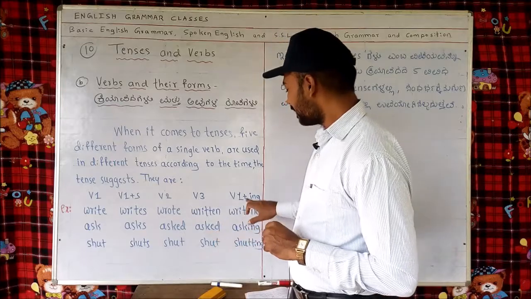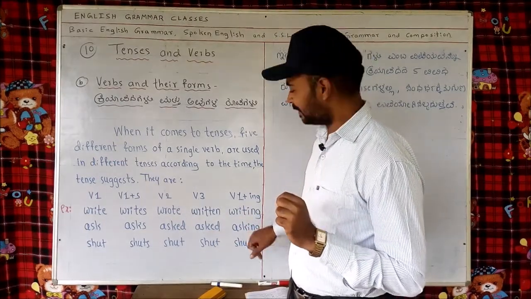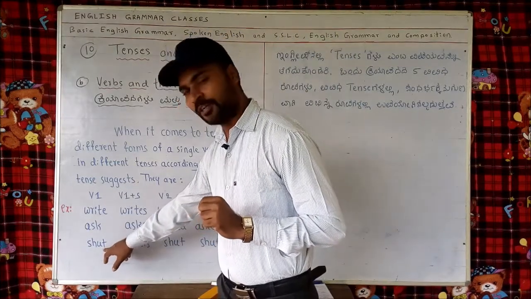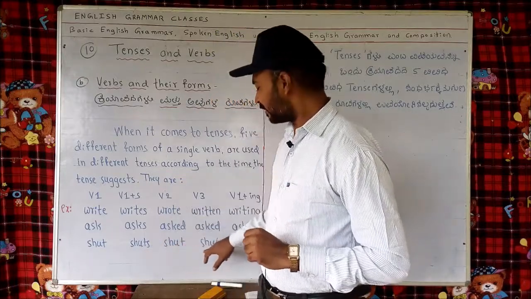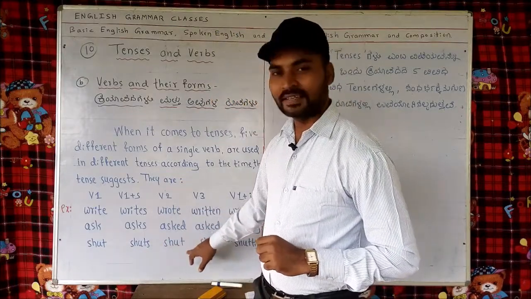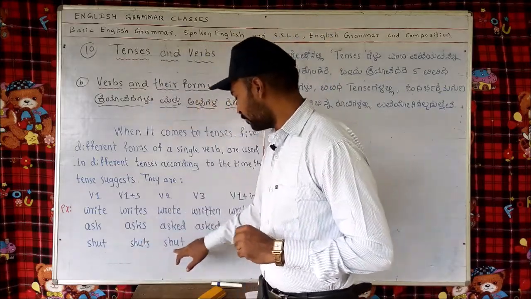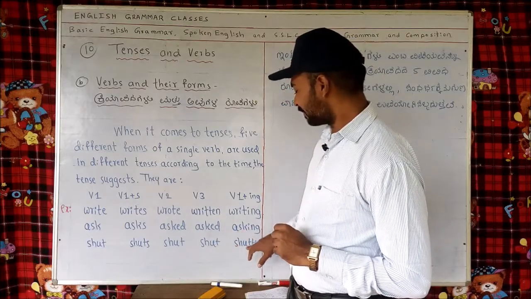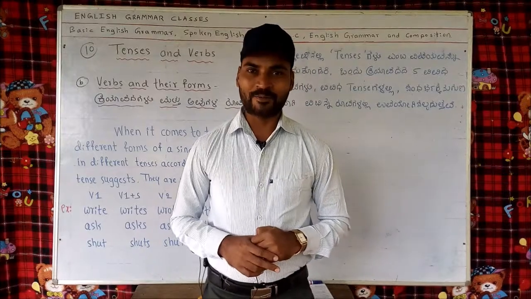Then in V1 plus ing, we add one ing to the verb. Then the same kind of verbs: shut, base form of the verb. Shuts, V1 plus S. Shut, shut. This same form remains the same in V1, V2 and V3. But when it comes to V1 plus ing, we add one ing to the base form of the verb.